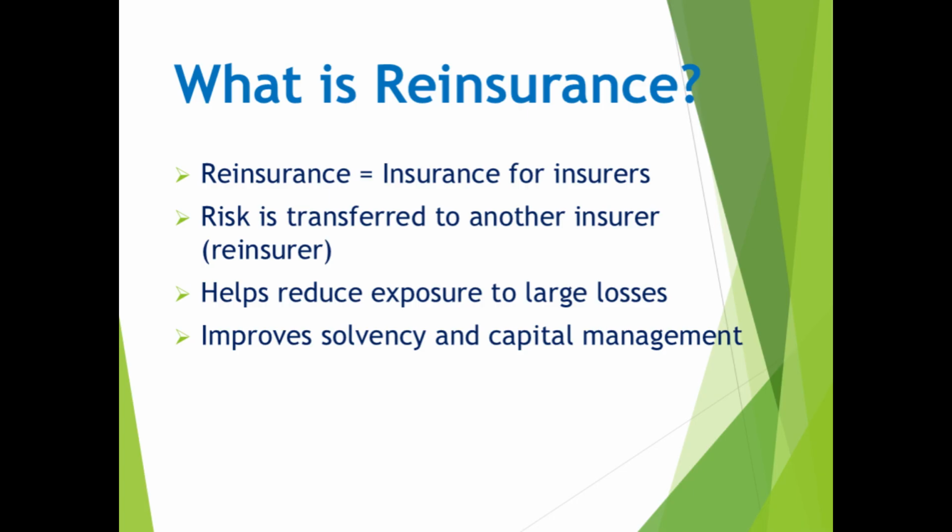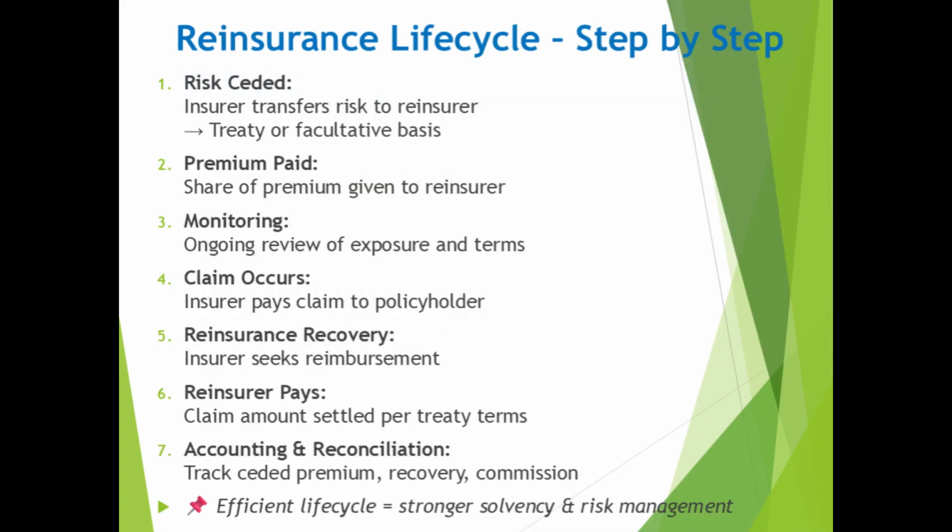Let's understand the reinsurance lifecycle from start to finish. It begins with ceding the risk. The insurer transfers part of its risk exposure to a reinsurer through a treaty or facultative agreement. Next is the premium payment. The insurer pays a share of the premium to the reinsurer for taking on the risk. Then comes the monitoring phase, where both parties review claims experience, treaty conditions, and exposures periodically.